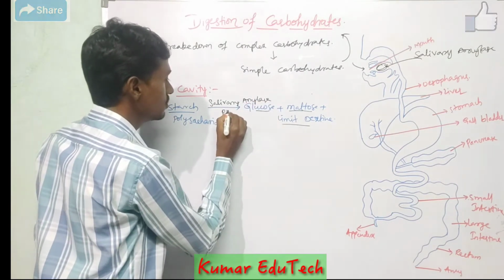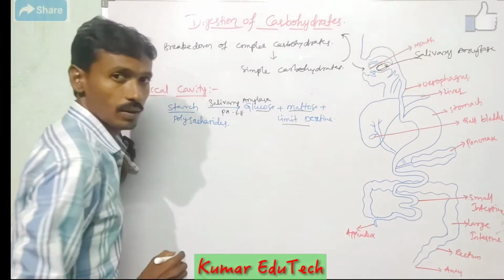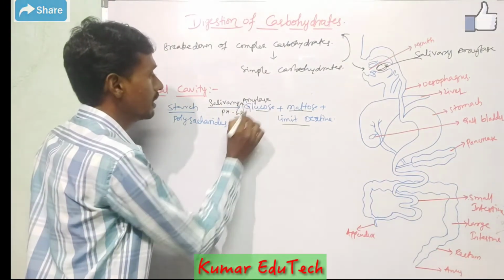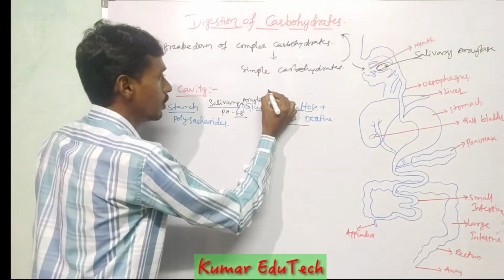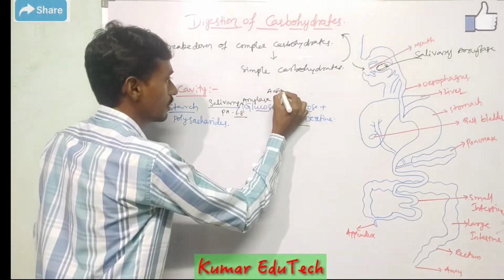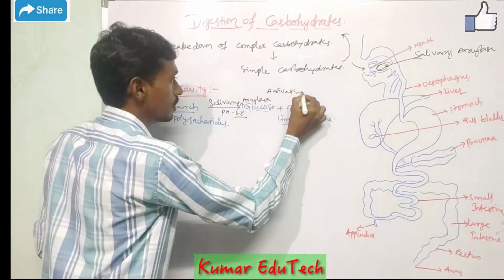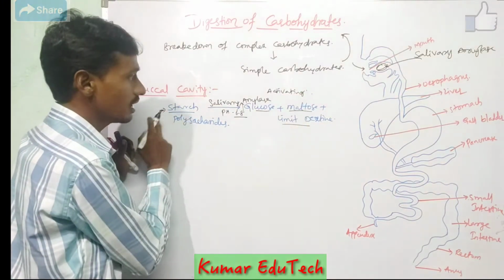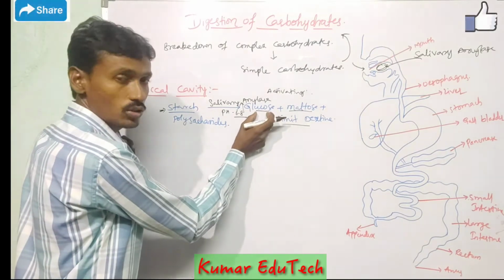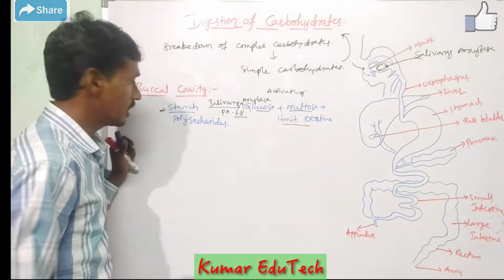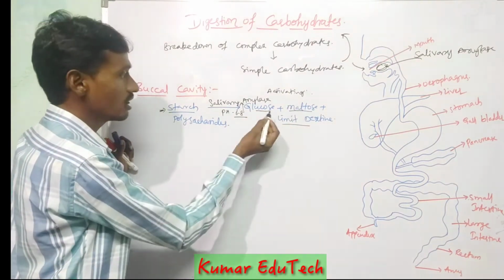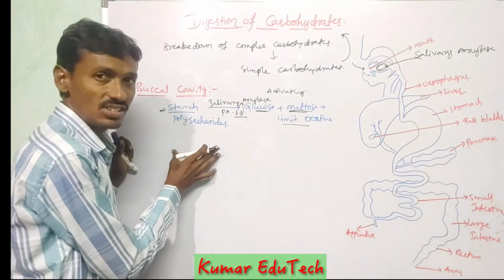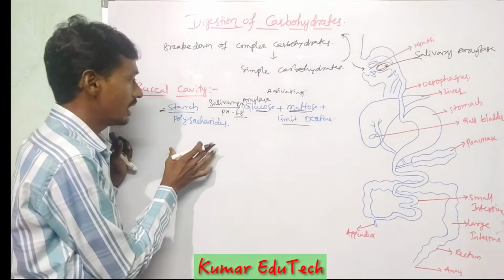The pH is 6 to 8. At this pH, salivary amylase is active. Polysaccharides are converted into monosaccharides and disaccharides. This is a partial digestion.